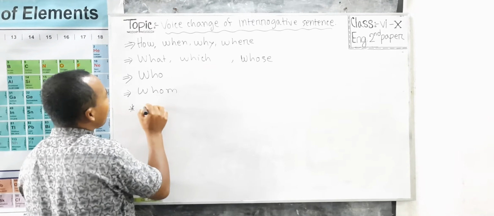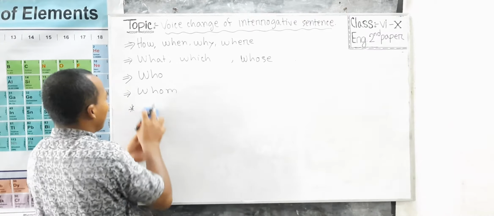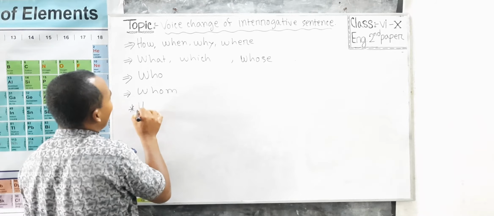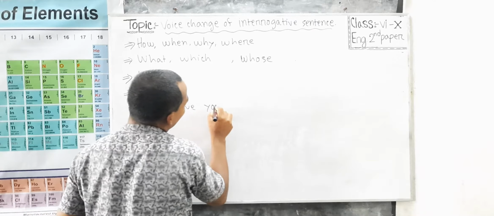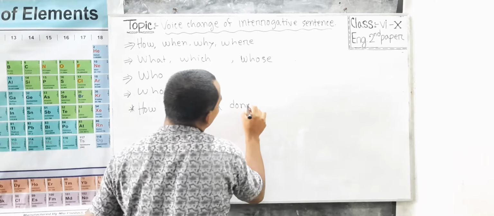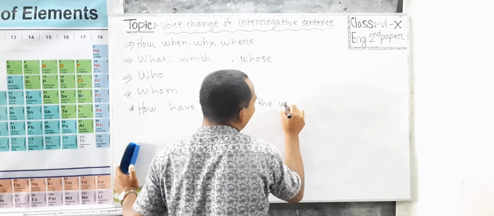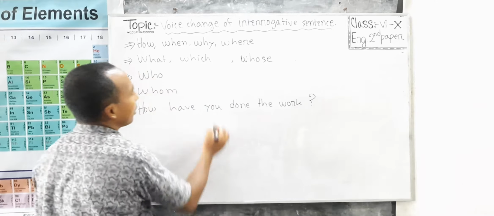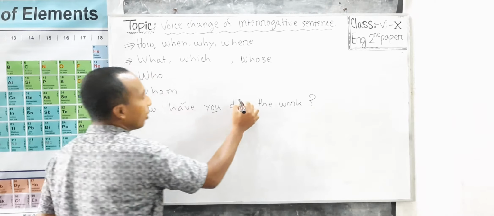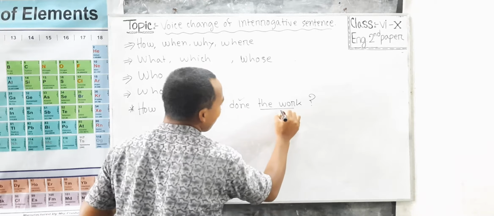For example, how have you done the work? This is a sentence of present perfect tense. This is subject, auxiliary verb, principal verb, and this is object.